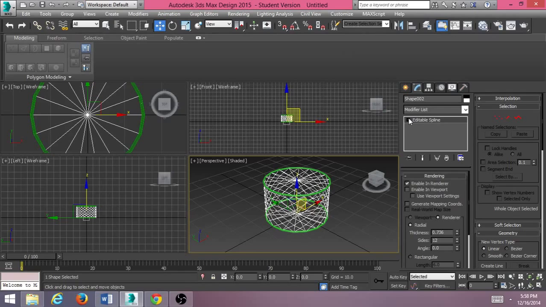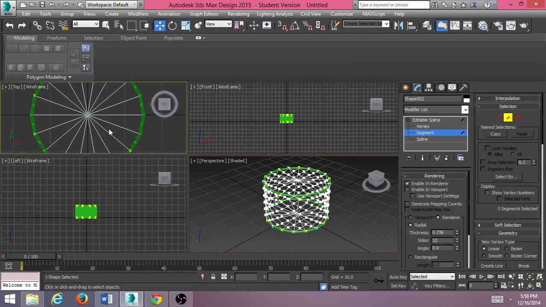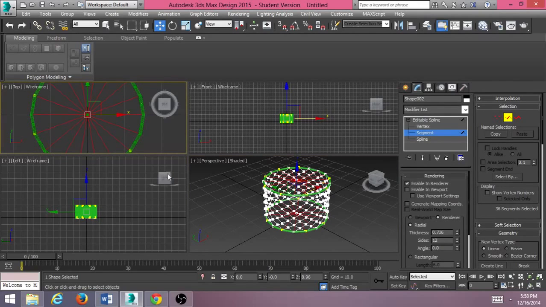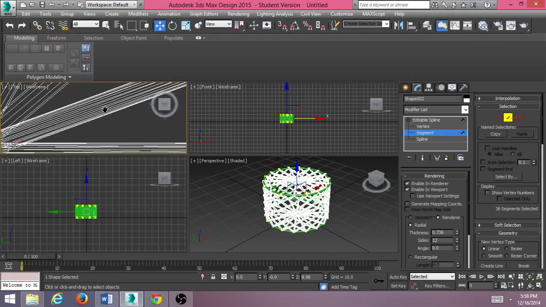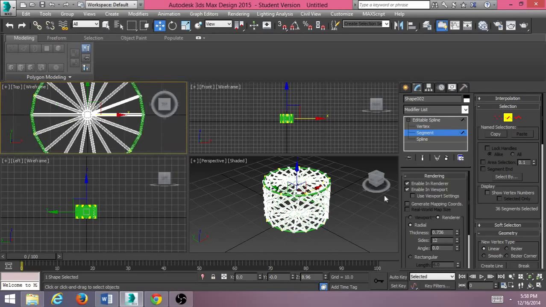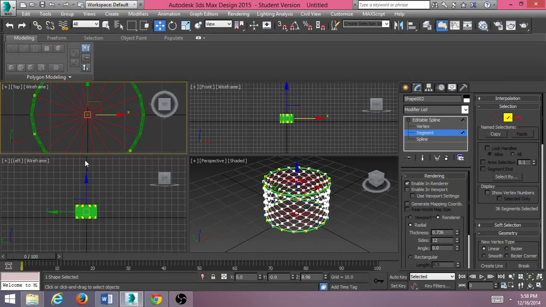And I'm going to click here, click on segment. I'm just going to highlight this area. I'm going to highlight the top and bottom sections just to show you what I was talking about. If I click on here, can't really see that I selected anything. So I'm going to turn this off for now so you can see. It's not giving us our thickness, however, we don't need that right now. So you can hit delete, and that's going to delete top and bottom.